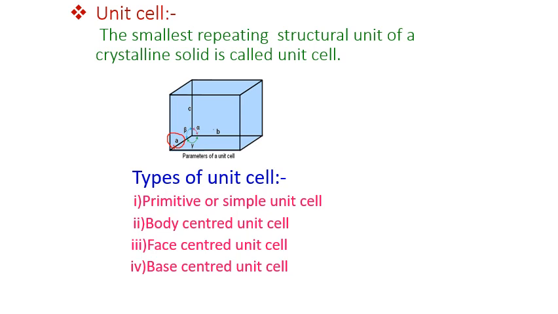And the angle between edge b and c is denoted by alpha. The angle between edge a and c is denoted by beta, and the angle between edge a and b is denoted by gamma.